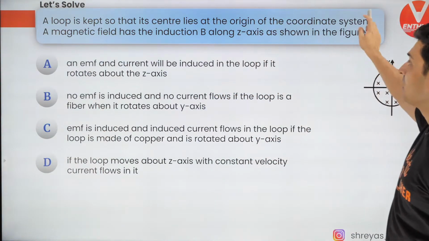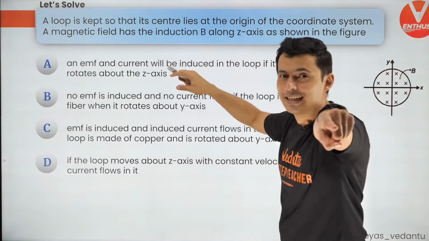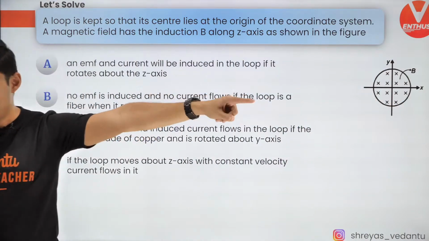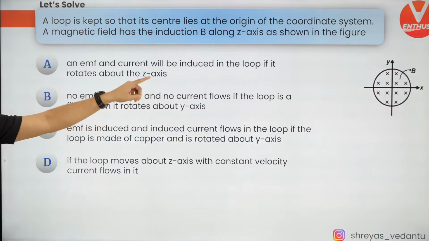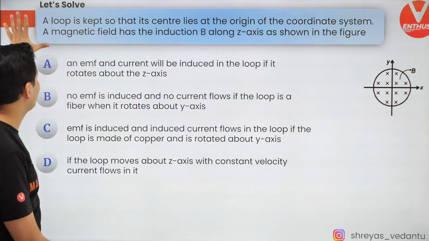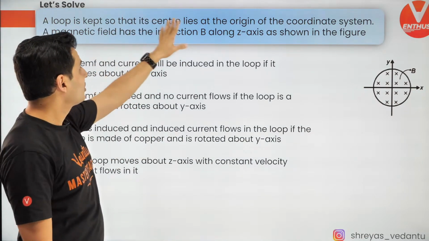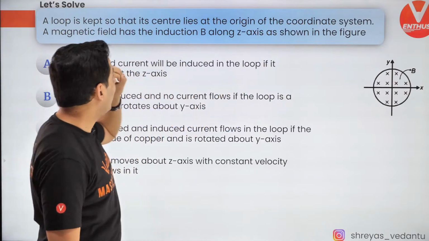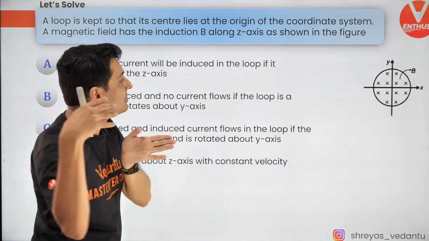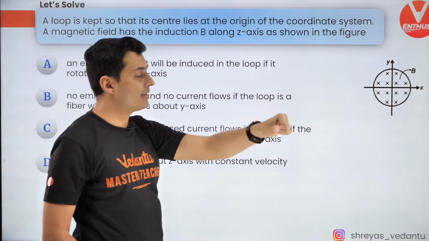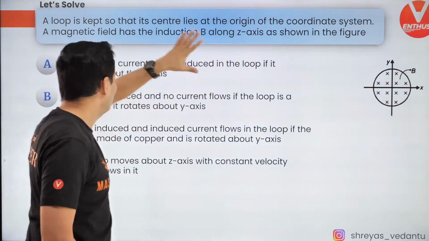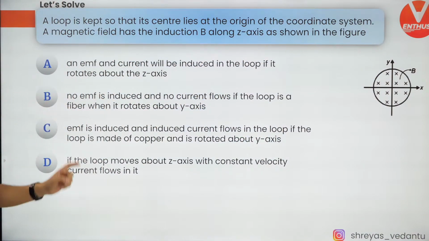A loop is kept so that the center lies at the origin, and there is a field in the z-axis as shown. So z is in and out, x is right, y is up. Very beautiful question. Let's see how many of you are going to crack this, guys. Which of the following options is correct? Only one option is correct.